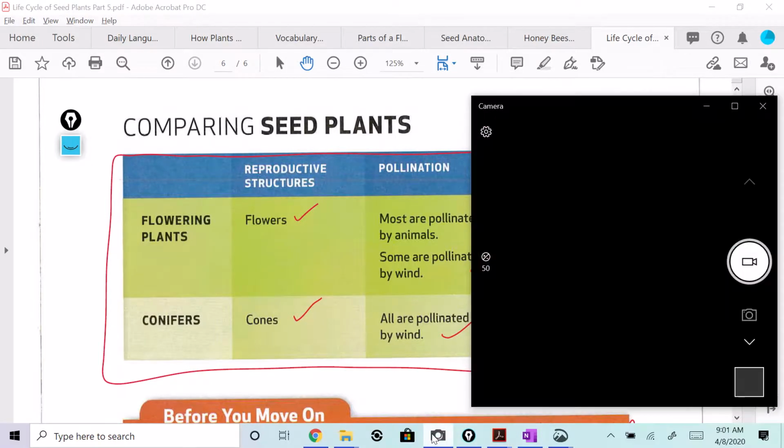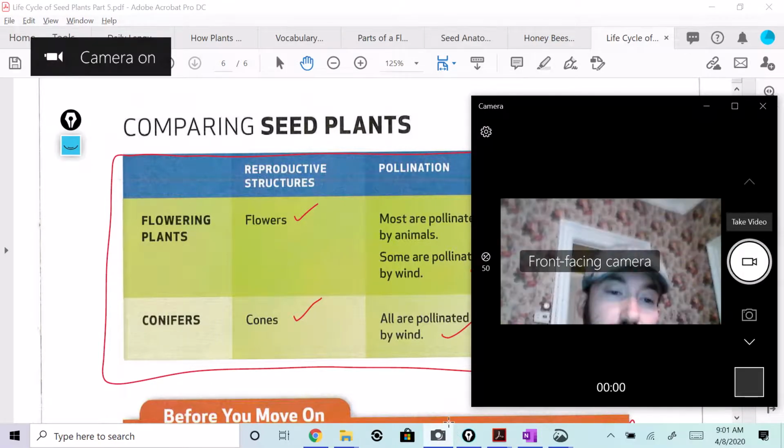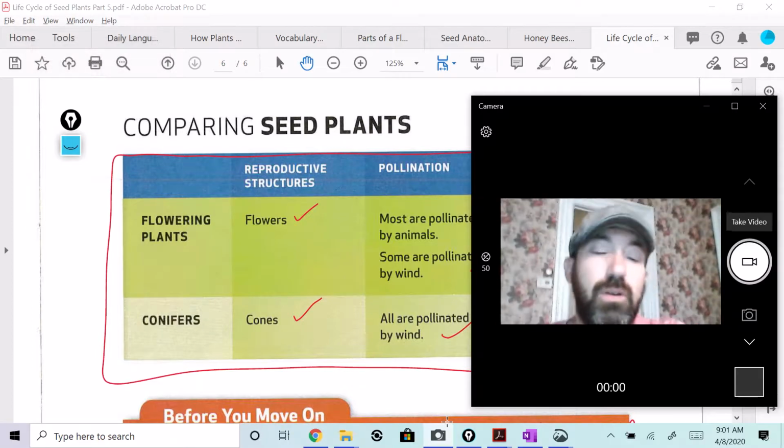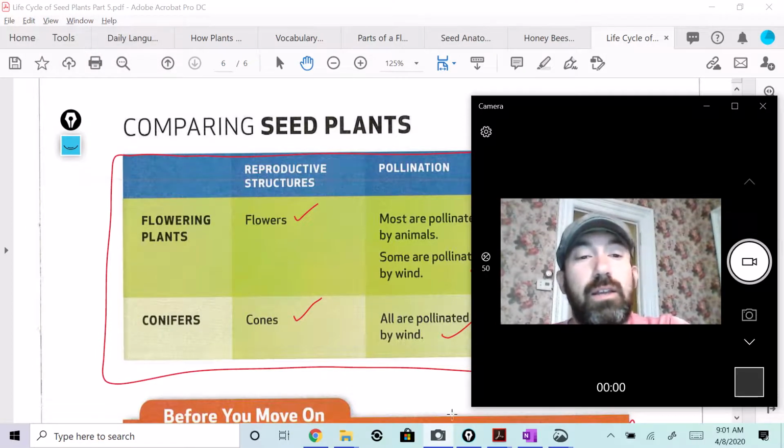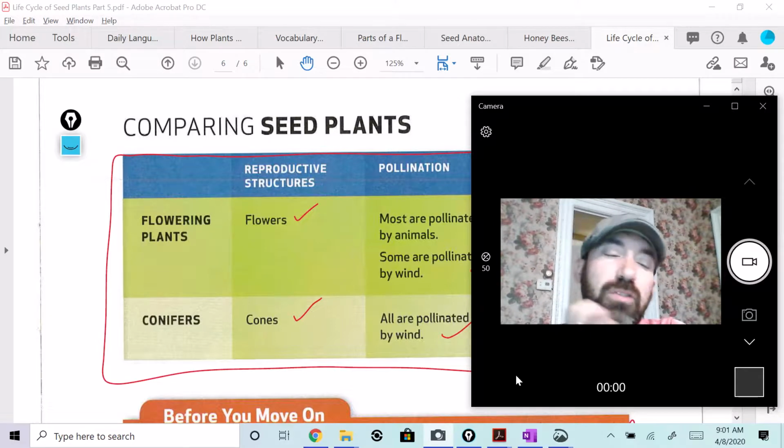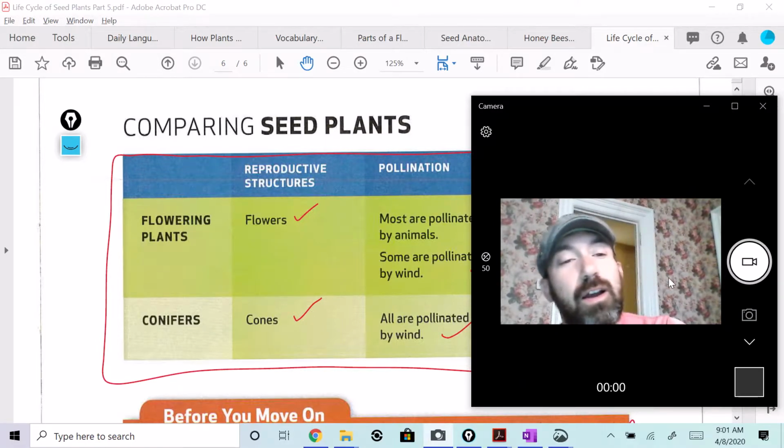So when you're finished, obviously you're going to go back through and read, because I'm going to post the PDF. By the way, I don't think I posted yesterday's PDF, but I will today.